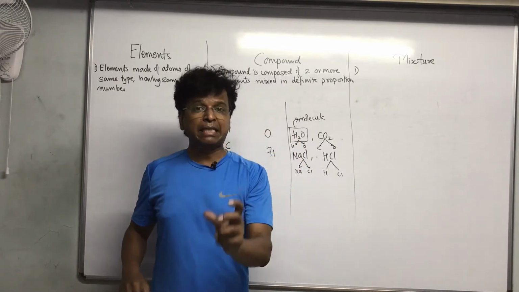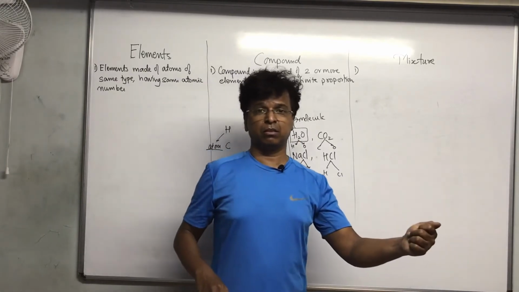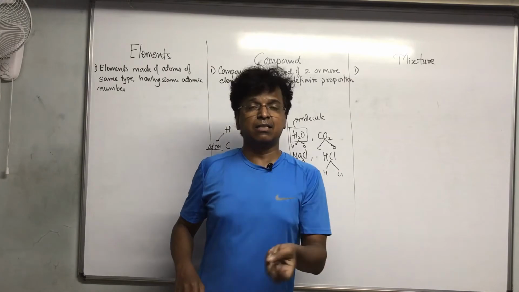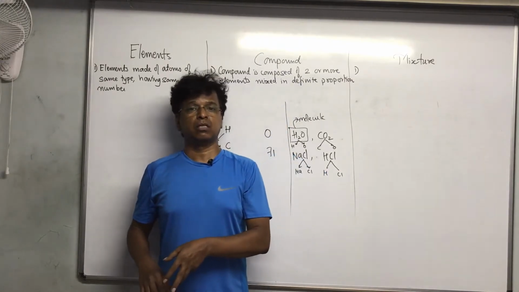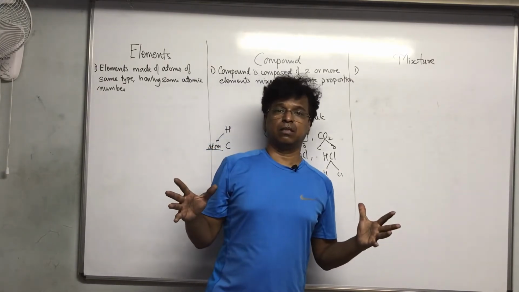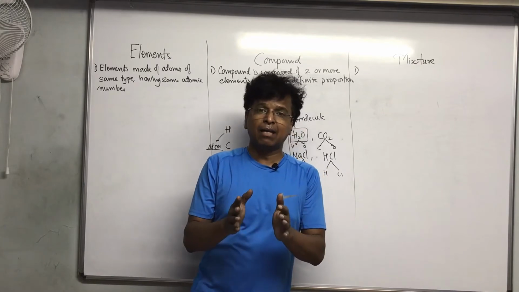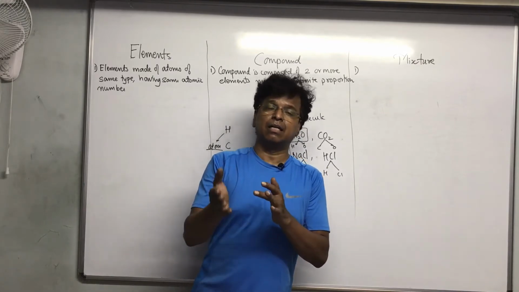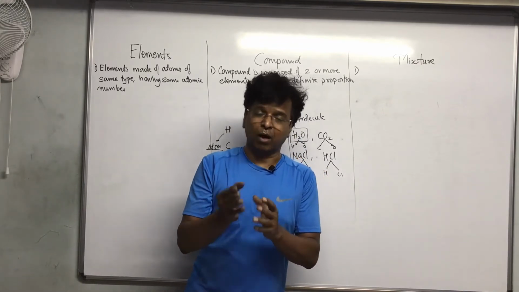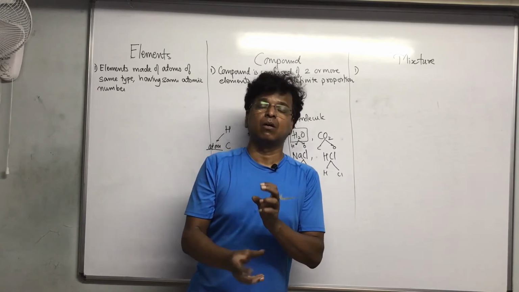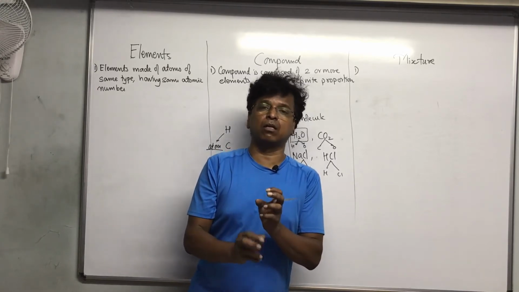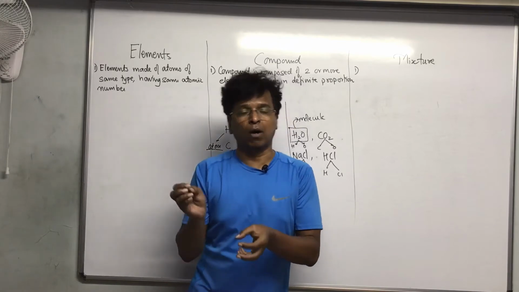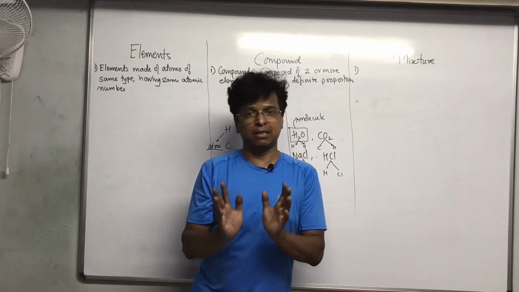What do you say? Is tea, chai, a compound or a mixture? Now think on this. If I add 1 cup of milk, 1 cup of water, 2 spoons of sugar, 1 spoon of chai patti, it is a tea.